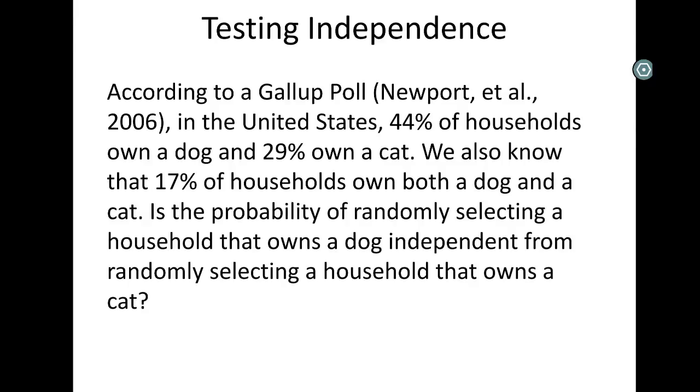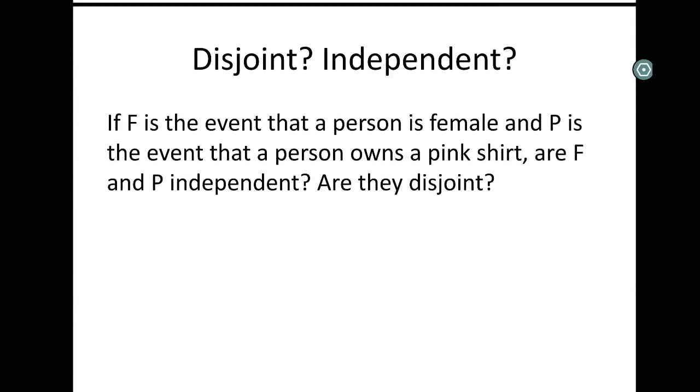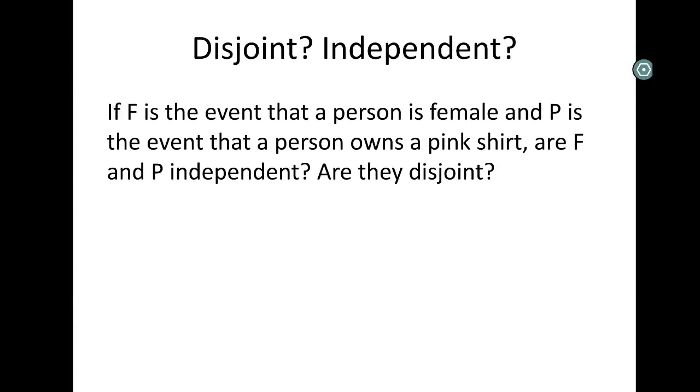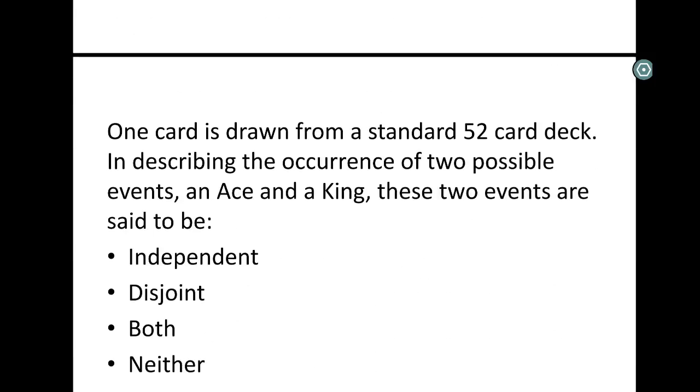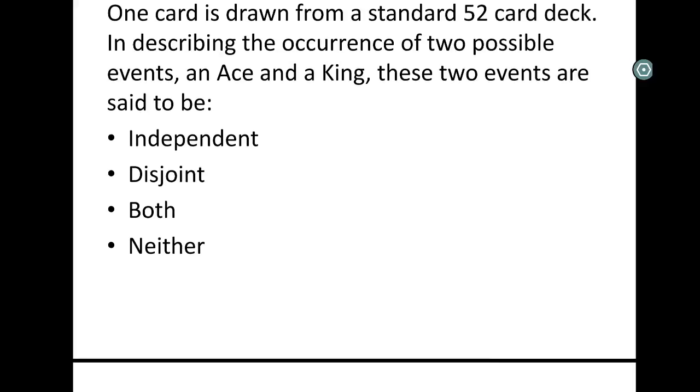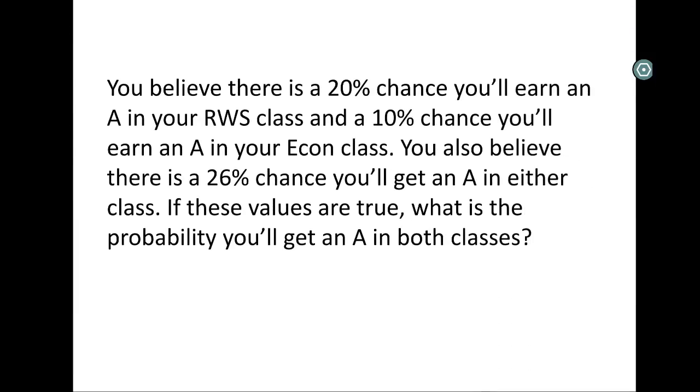All right, so we've got some examples here for testing independence that you could go through on your own. This one, they've given you an and. I've given you an example here of figuring out whether something is independent or disjoint based on just common sense or critical thinking. And another one of those same types of questions. So that concludes all of the basic ones. And then we get into all the different questions that might occur. This is where I really wanted to start this video, because I think the other ones are kind of basic.